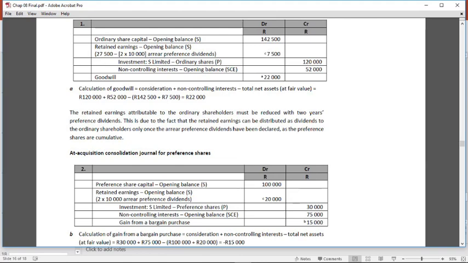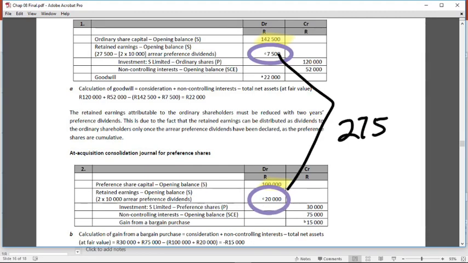Something I would like you to see is if you compare the two at acquisition consolidation journal entries, you are still eliminating all the at acquisition equity of the subsidiary. You are eliminating the ordinary share capital and the preference share capital, and then you are eliminating the full 27,500 retained earnings at acquisition date.